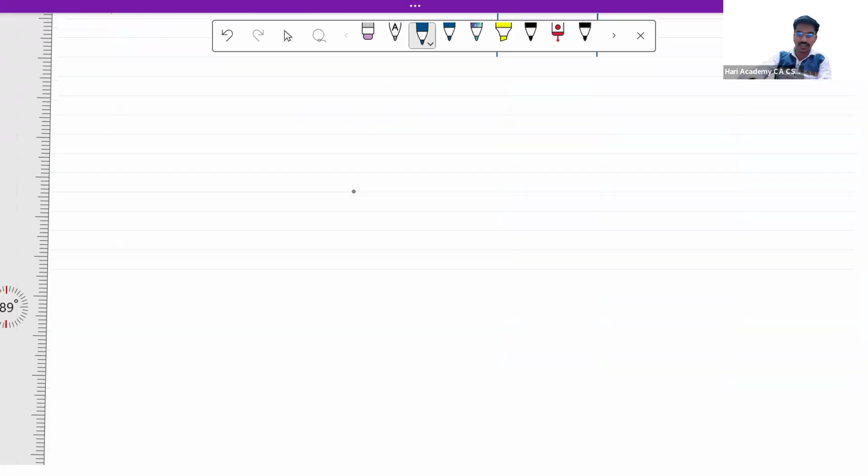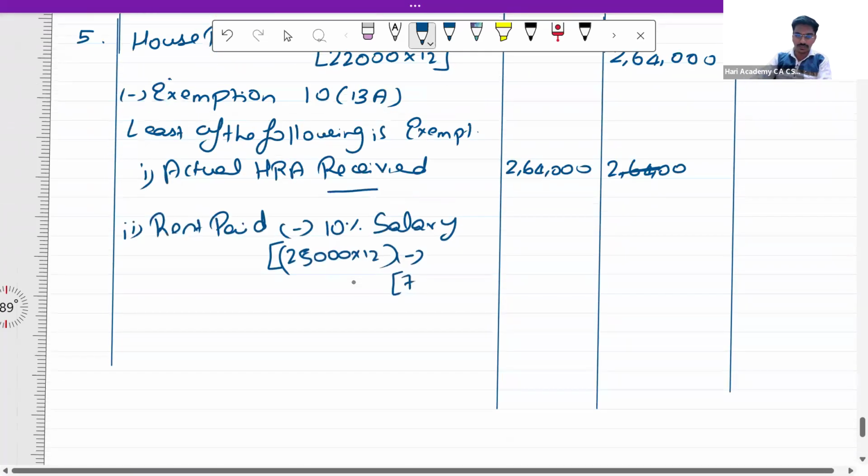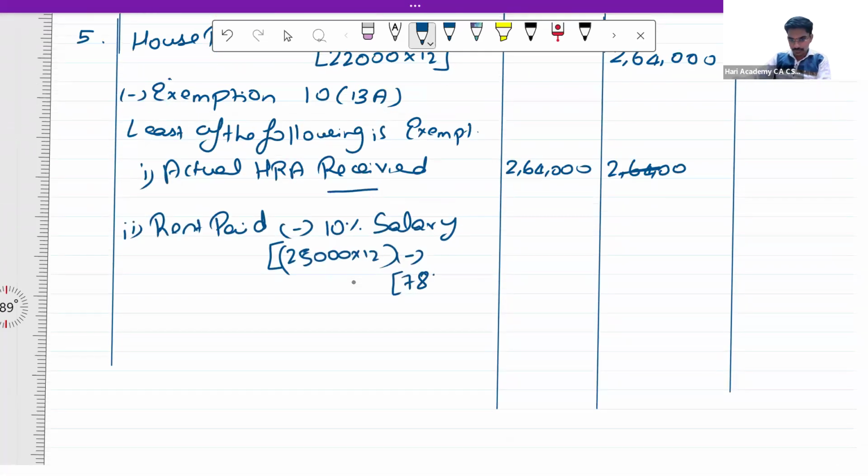Salary is 7,80,000, which we just computed, into 10%, which is 78,000.